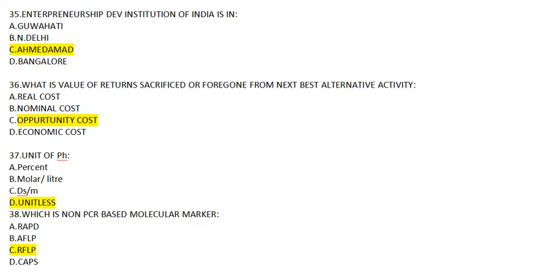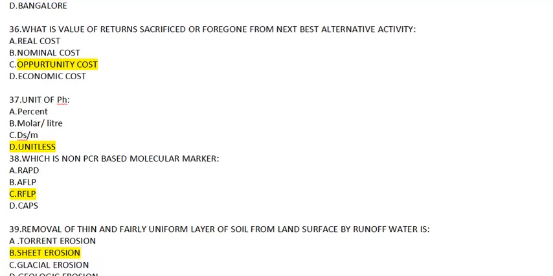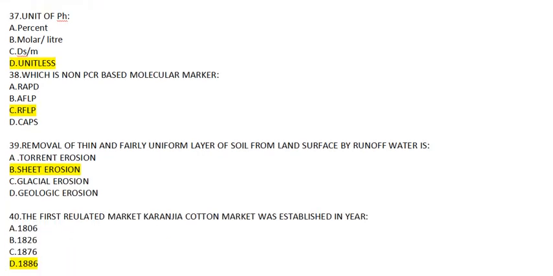Entrepreneurship Development Institution of India is in which state? Well, this is a city. Ahmedabad is the answer to this. Question number 36. What is the value of return sacrificed or foregone from the next best alternative activity? Answer to this will be opportunity cost. It's the definition of opportunity cost. Question number 37. Unit of pH is percent molar per liter. Answer to this will be D, unitless, because it has no unit.